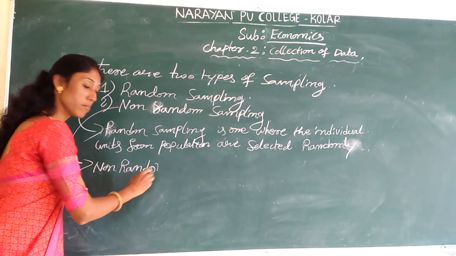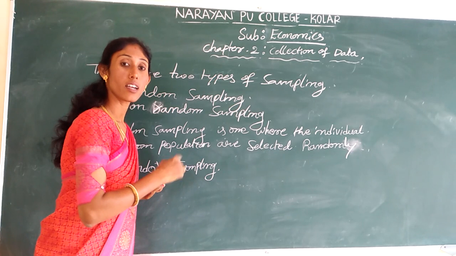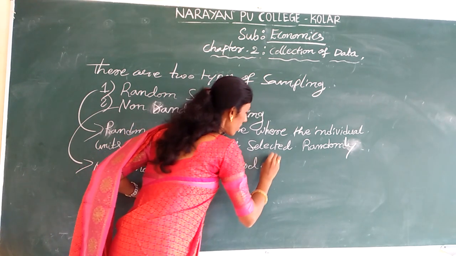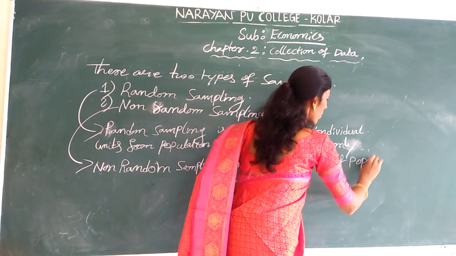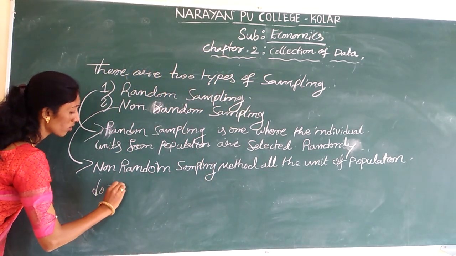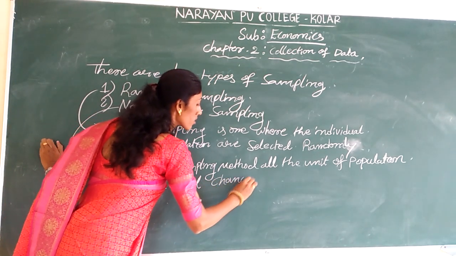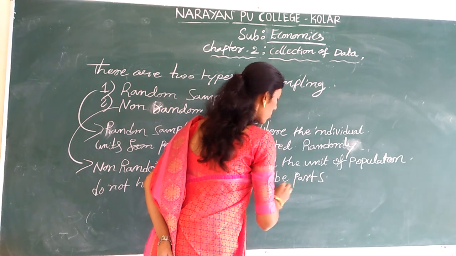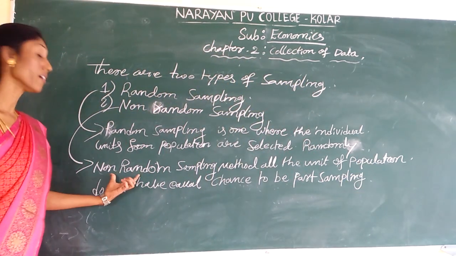Under the non-random sampling method, all the units of a population do not have an equal chance to be part of the sampling. That is called non-random sampling.